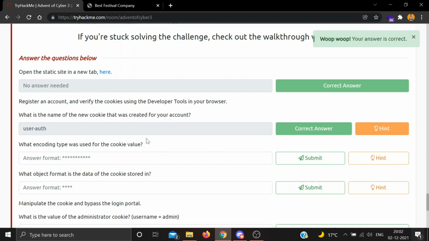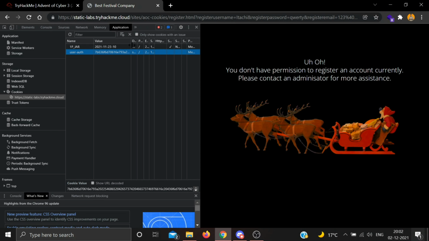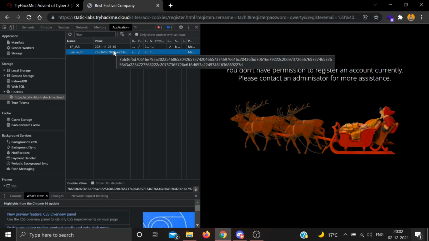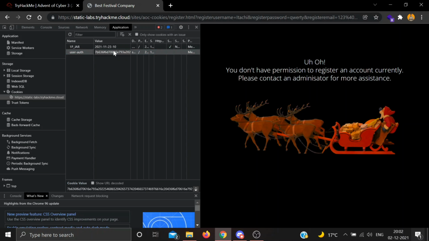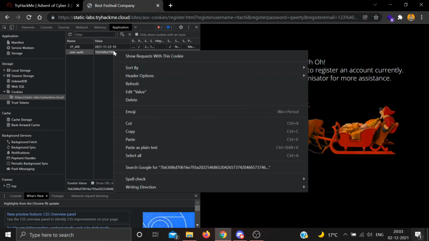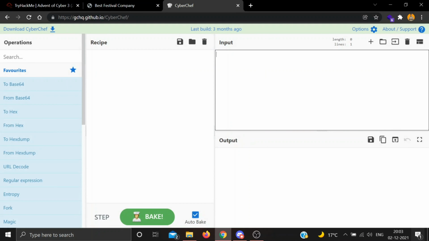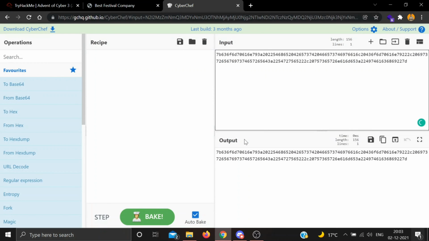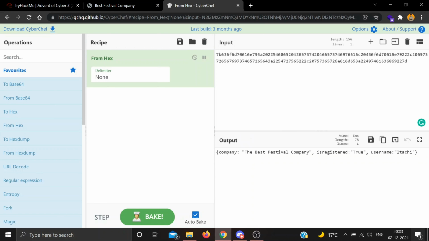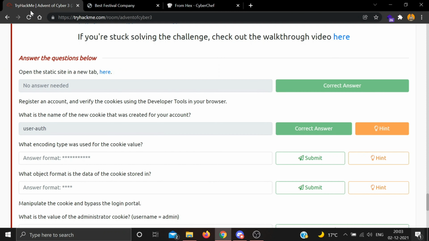Next, what encoding type was used for the cookie value? So this is the cookie value. Let's copy this. Now I will go to CyberChef to decode this. Okay, magic options tell it is hex. So probably the answer would be hexadecimal.